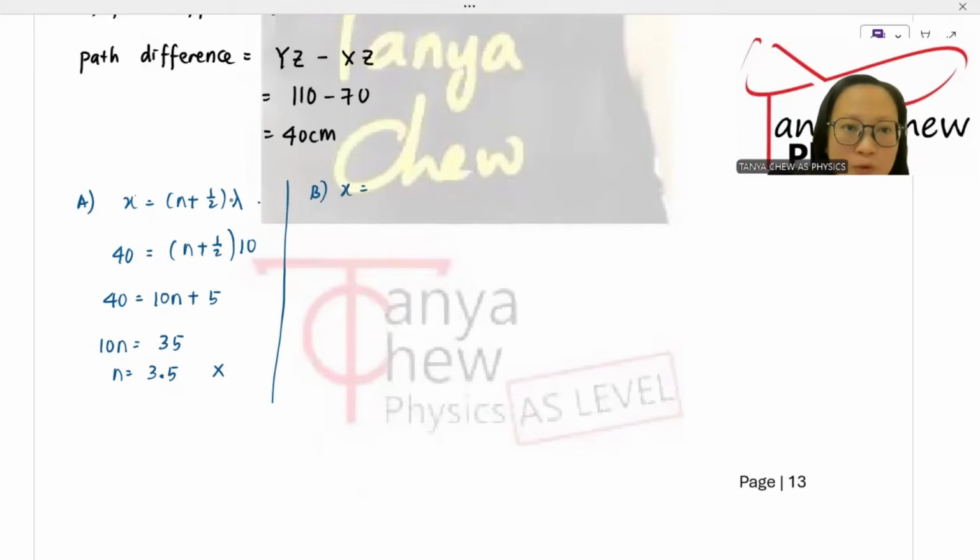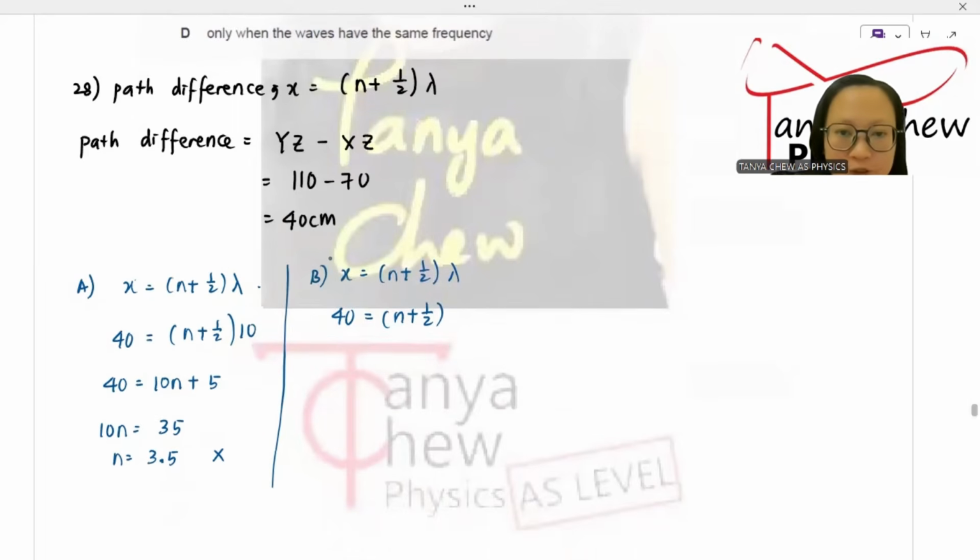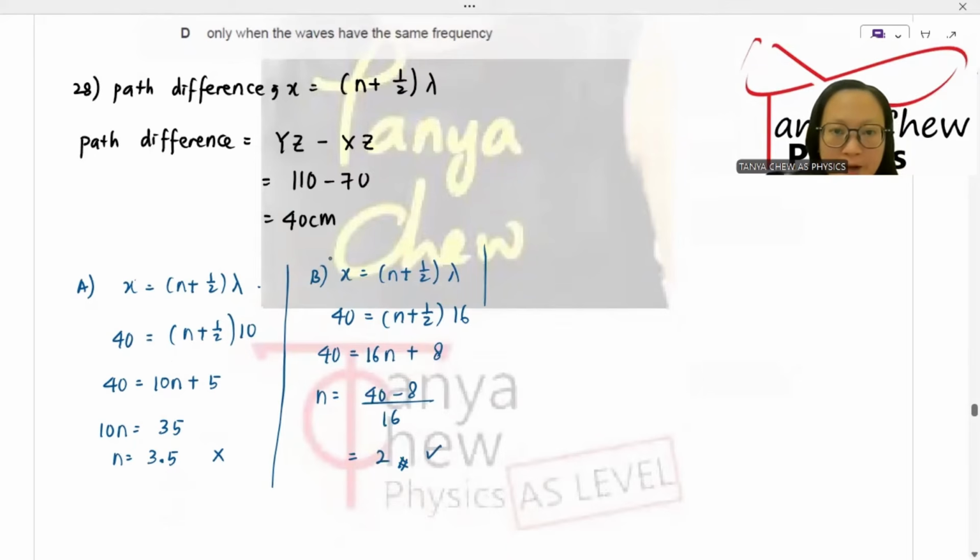X is equal to (n plus 1/2) lambda. X is 40. The lambda of B is 16, so I put 16. So 40 is equal to 16n plus 1/2 times 16, that's 8. n is equal to 40 minus 8 divided by 16, and you get 2. Wow, is this a whole number? Seems to be correct, but I'm going to prove C and D are wrong.